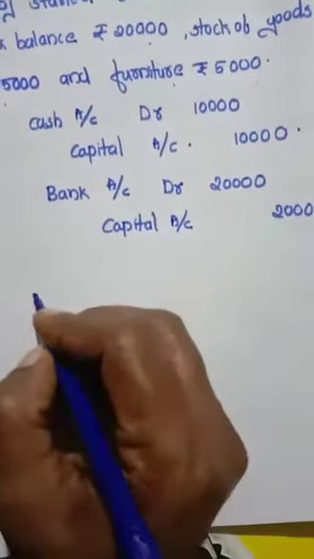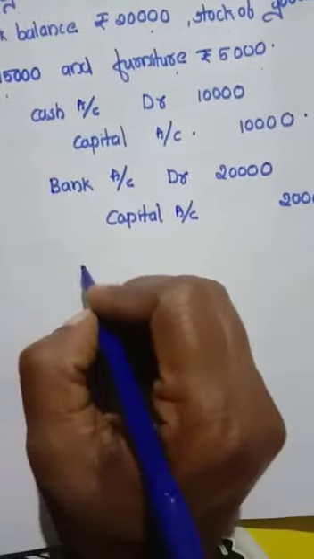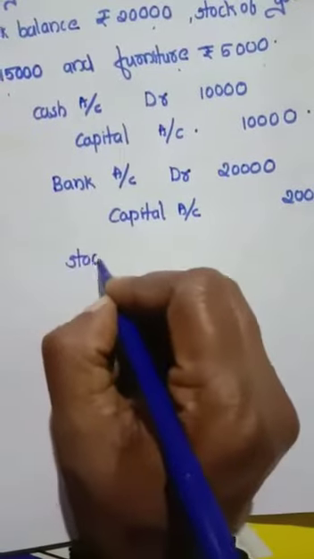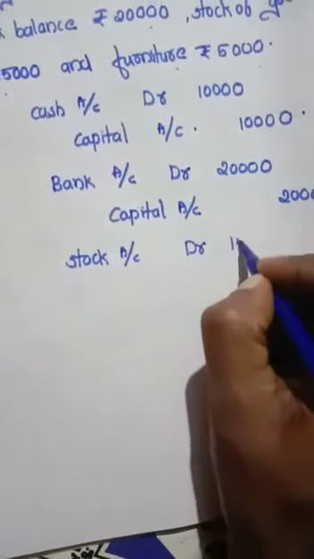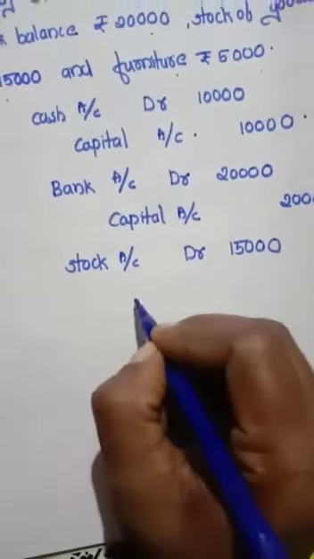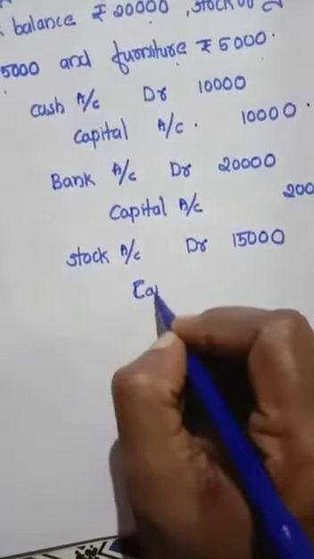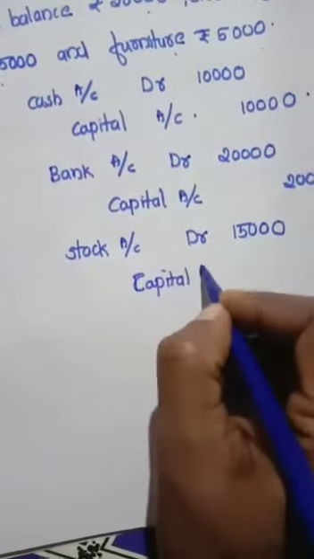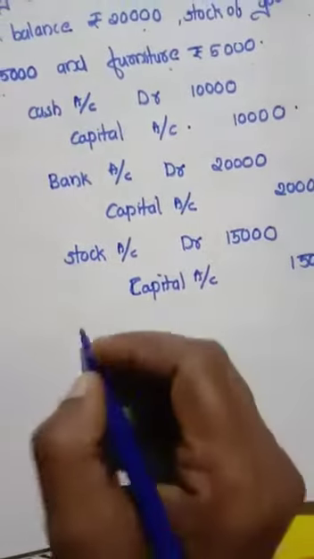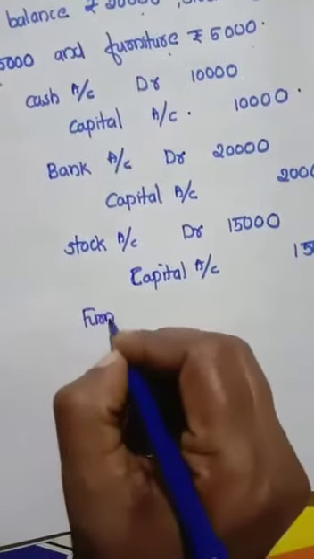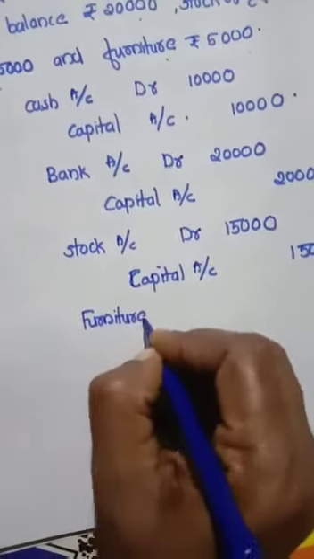Then stock of goods. What is the entry? Stock account debit 15,000, to capital account, same amount, that is 15,000. Then furniture, he also brought furniture for the business.